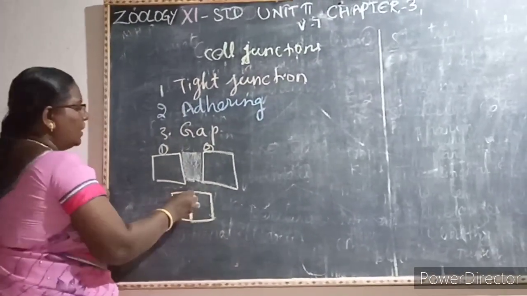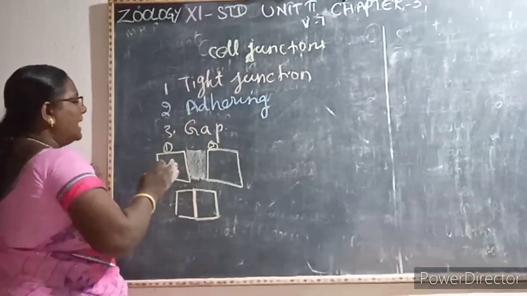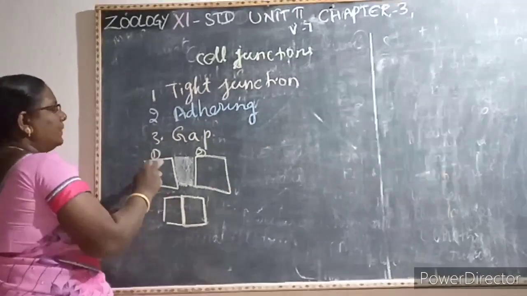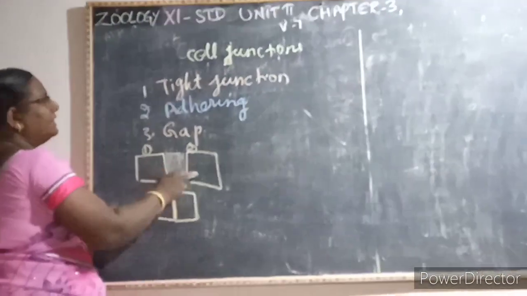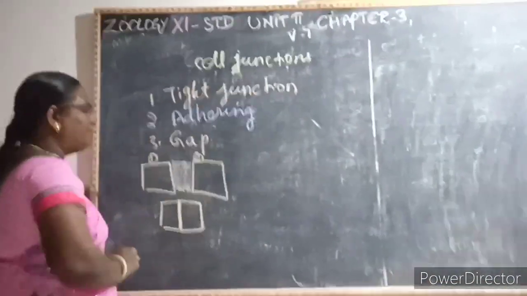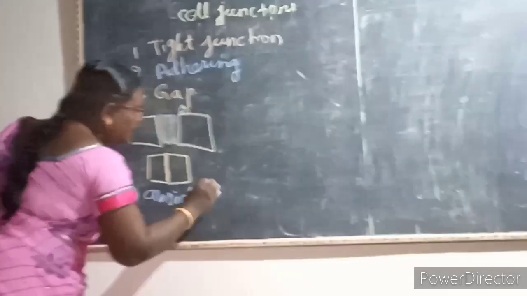Tight junction. There is no intercellular gap between the cells. The cells are tightly held together by the tight junction. You cannot see any gap between the two cells. Then why are the cells tightly packed? To avoid the leakage of the substances.